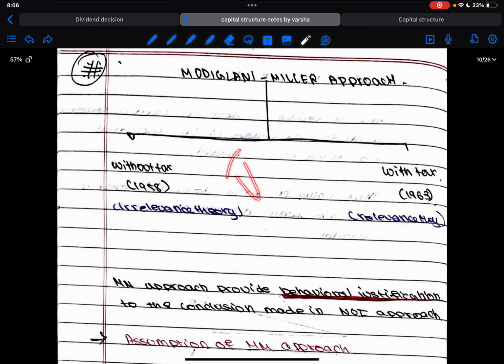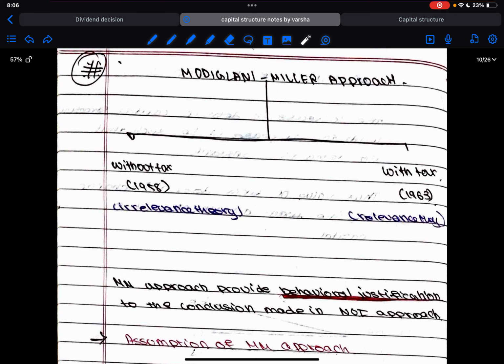So the value of the firm remains the same whether there is an increase in debt or decrease in debt. That's what they say. So when the debt is going to increase, my risk will increase, and we will have to increase the return from equity.